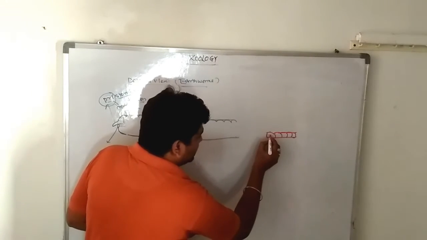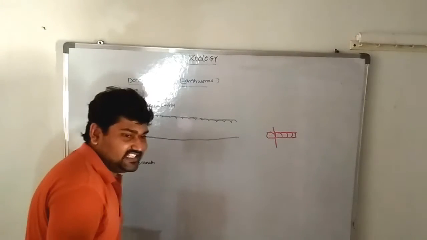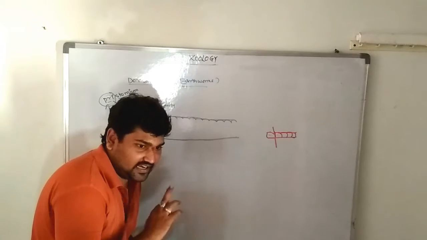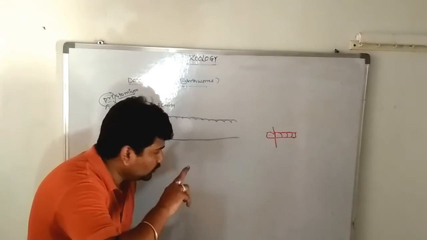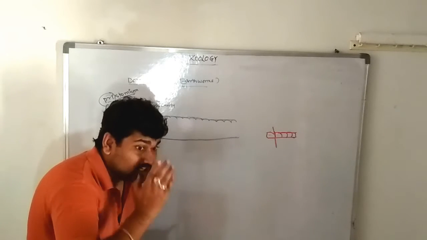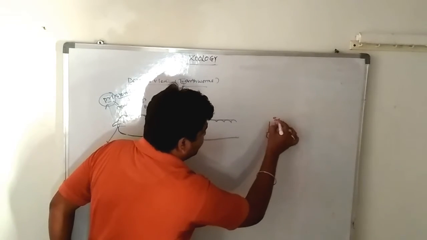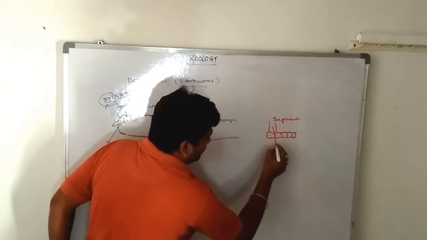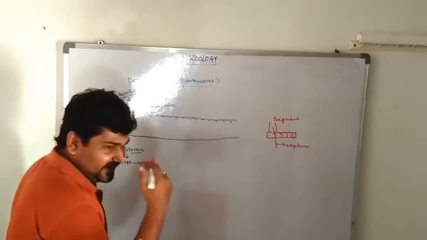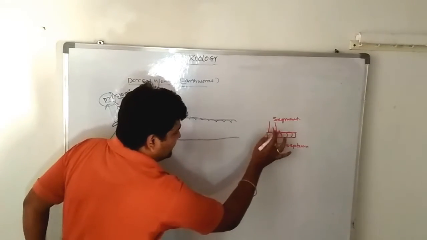What is the septa? These two chambers are completely separated by a region that is known as the septa. Two chambers partially separated is called a segment. Two chambers completely separated is a septum. Partially separated is a segment. Completely separated is a septum. So these are the partially separated segments.